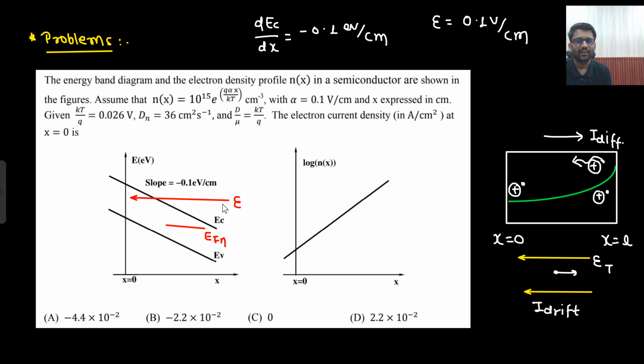Well and good. Here, how would I get the electric field? From here I would get the electric field. That is also clear to you, because what is the formula of electric field? 1 by q dEc by dx. So from there I get this expression.